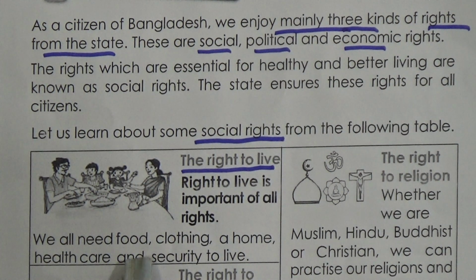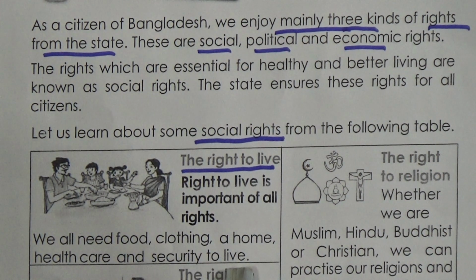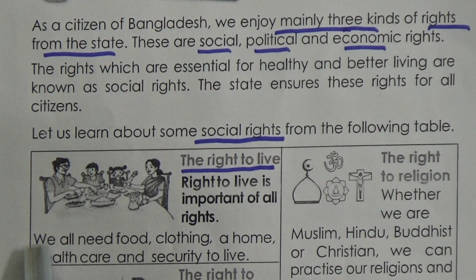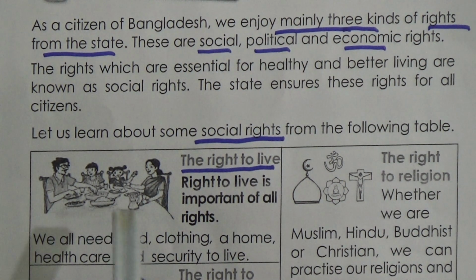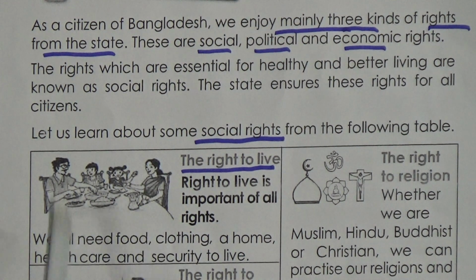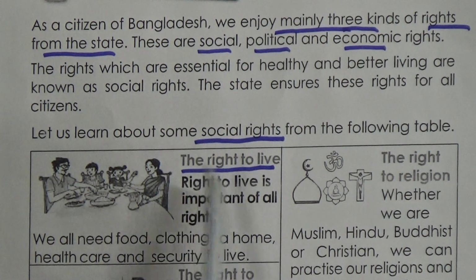We all need food, clothing, a home, health care and security to live. For living we need food, clothing, a home, health care and security. So this is our social right, and the right to live is most important.